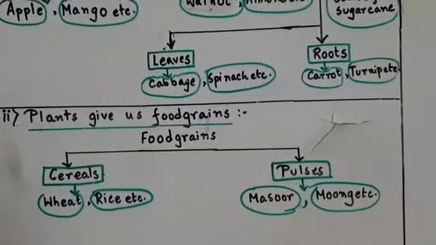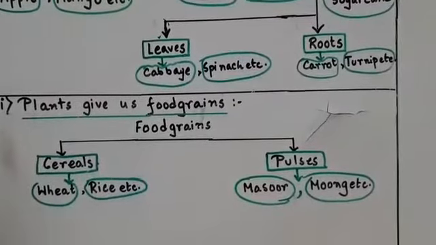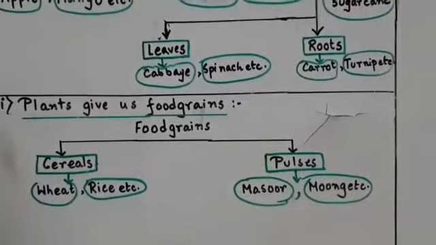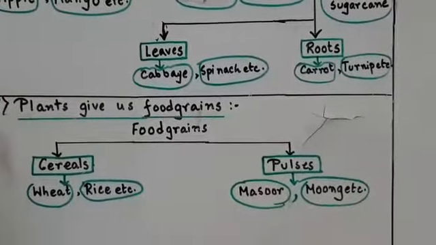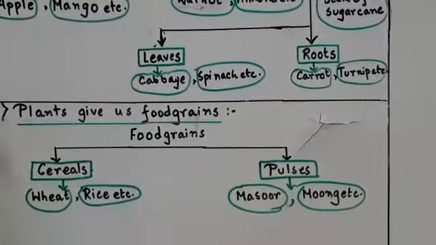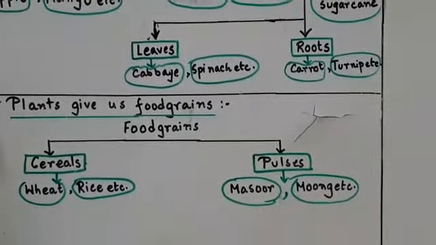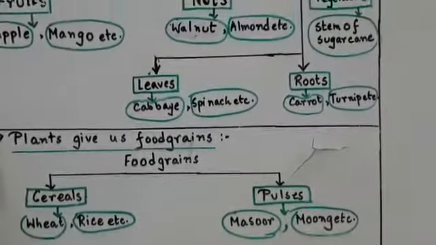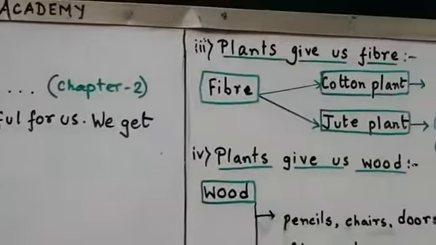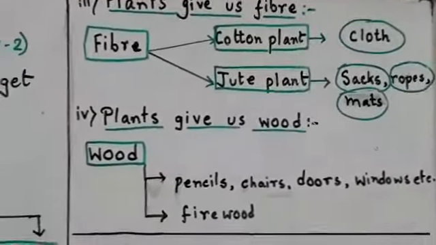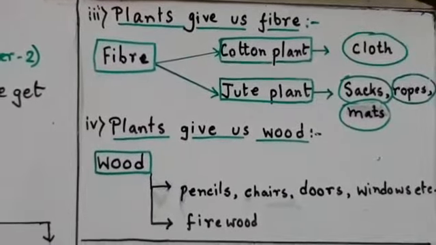You go to the kitchen with your mother and she will show you some more pulses. Masoor is also called lentil. But you see children, these masoor and moong and other pulses are very attractive in color. They are very colorful. Let us go to the next portion. What have I written there? I have written that plants give us fiber.